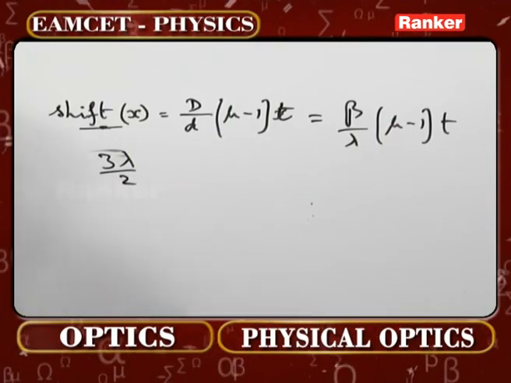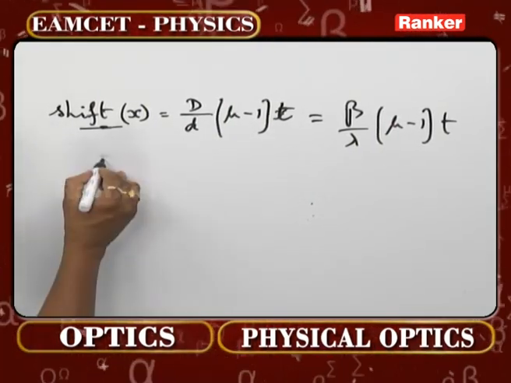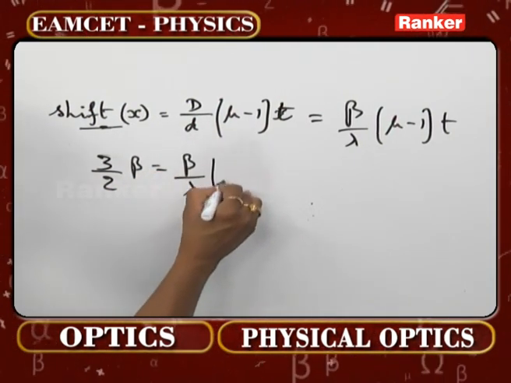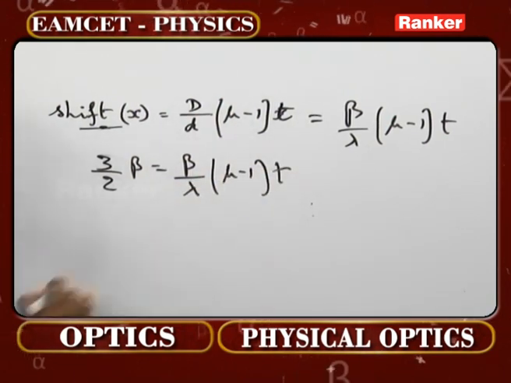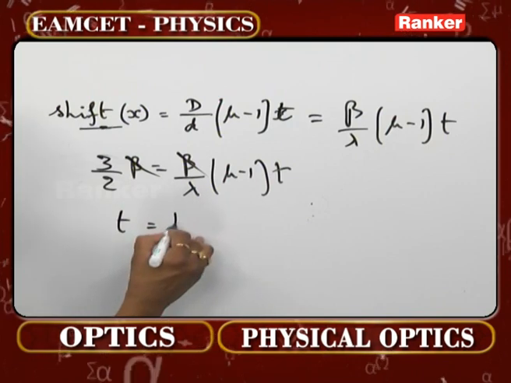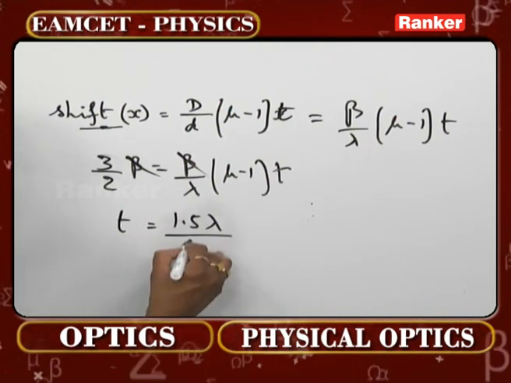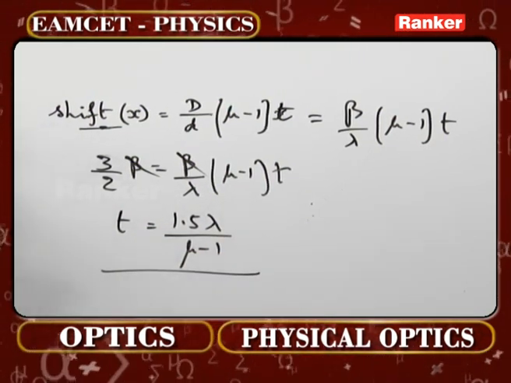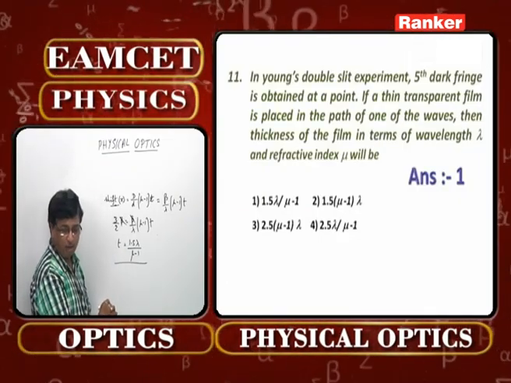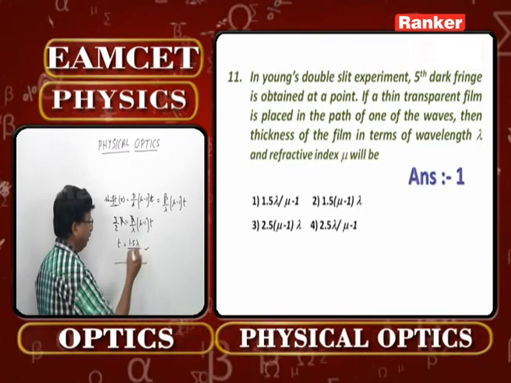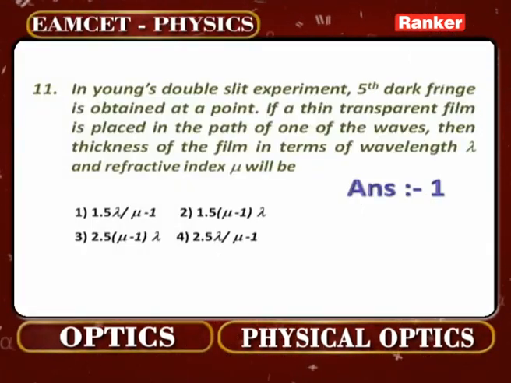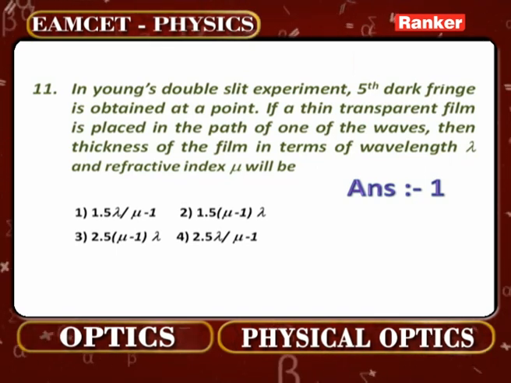We can say 3 by 2 times beta, that's a better choice, is equal to beta by lambda into mu minus 1 into t. Then automatically beta gets cancelled. T will be 1.5 lambda by mu minus 1. Look at this particular option where it has been given. 1.5 lambda by mu minus 1 is the correct option for this particular question number 11. So the first option is the right option for us. So that is the concept.